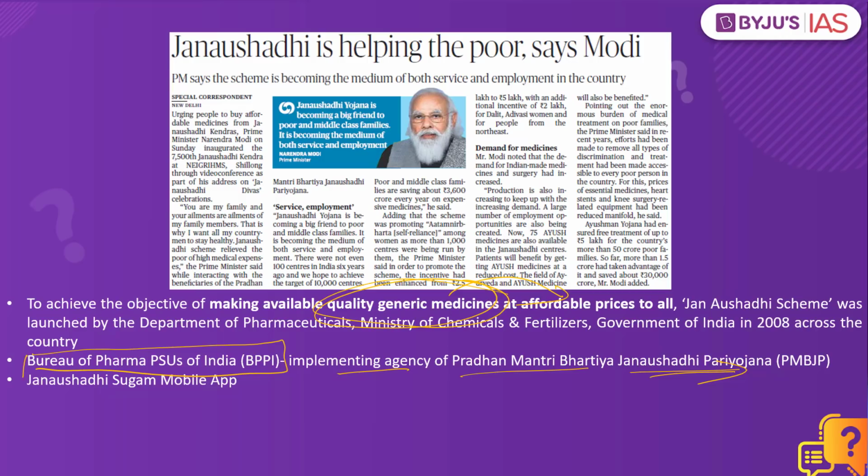It might be 200, or for the same product it might be way less as well. That is what is being promoted under this particular program, which was launched by the Department of Pharmaceuticals, Ministry of Chemicals and Fertilizers back in the year 2008. And this program has been updated and renamed as Pradhana Mantri Bharatiya Jan Aushadhi Pariyojana.